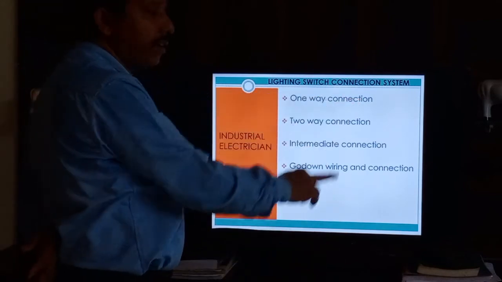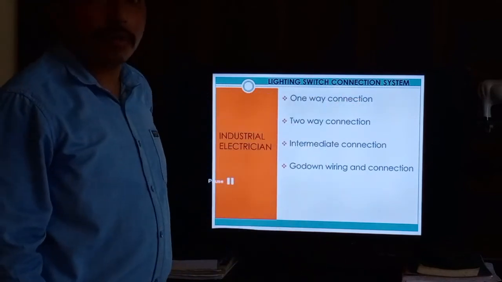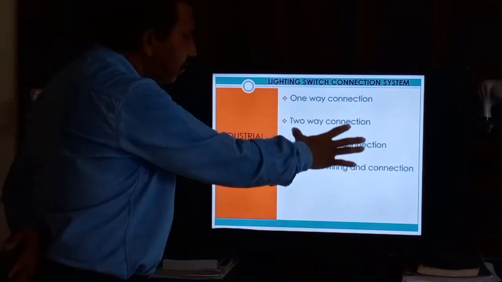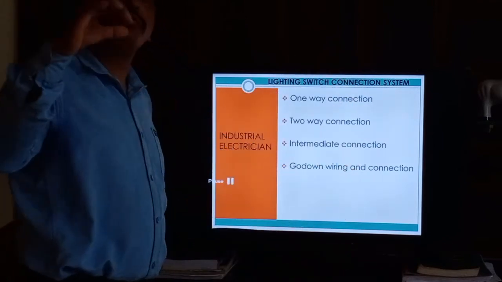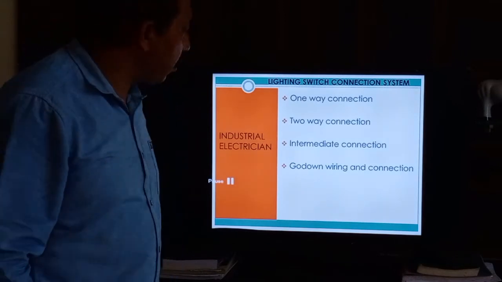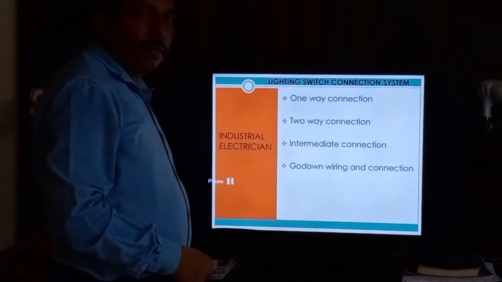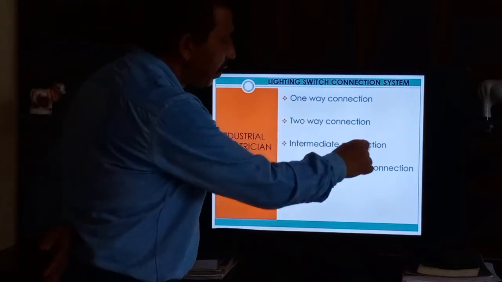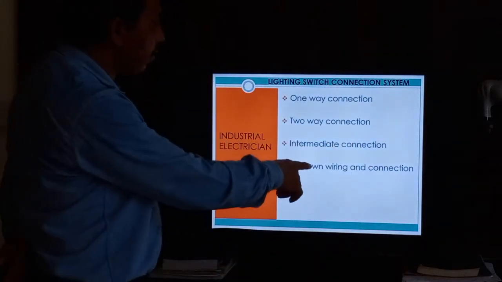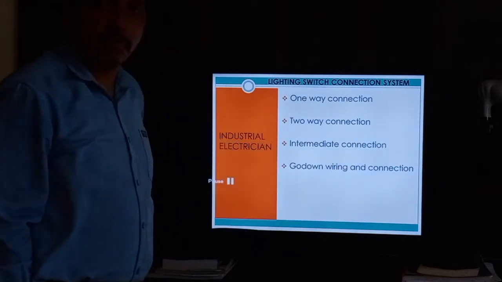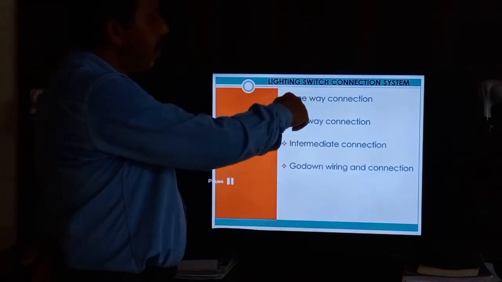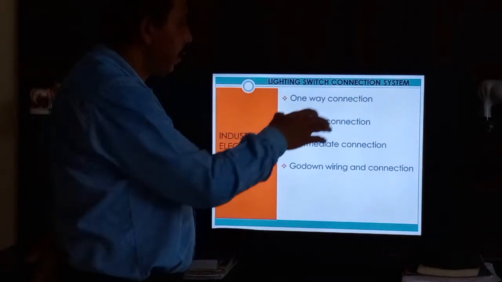Lighting switches come in so many models, but for connection we have 4 types: one way connection, two way connection, intermediate connection, and next one is Godam wiring and connection. So we have 4 types of connection. One way is the basic connection.